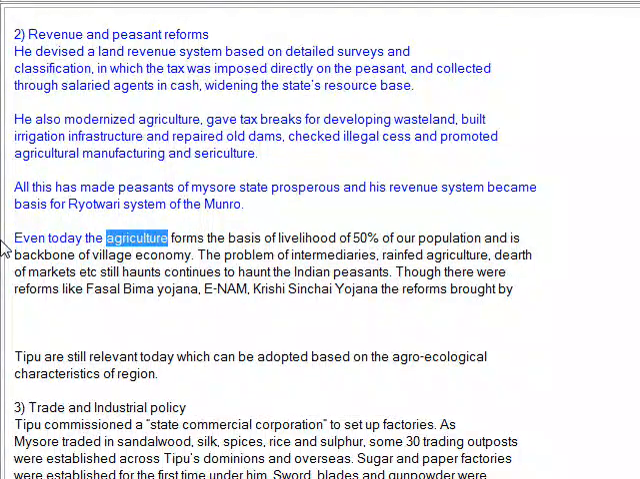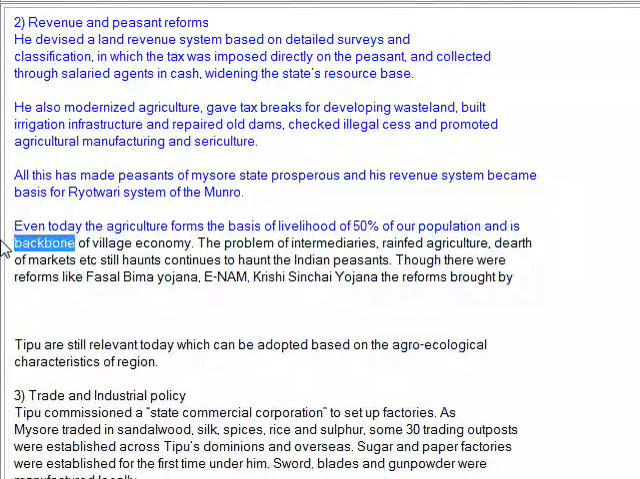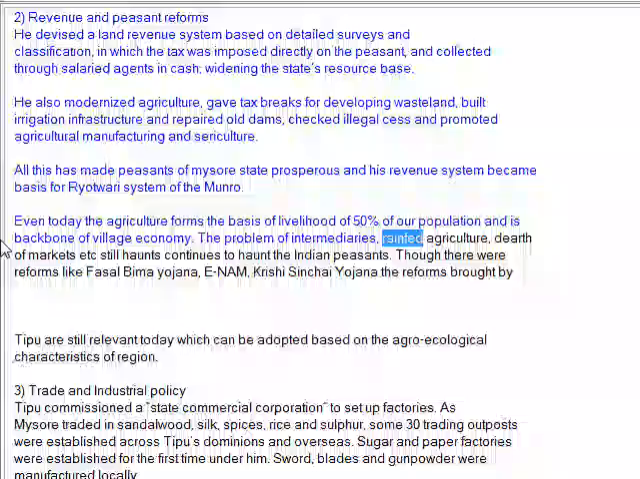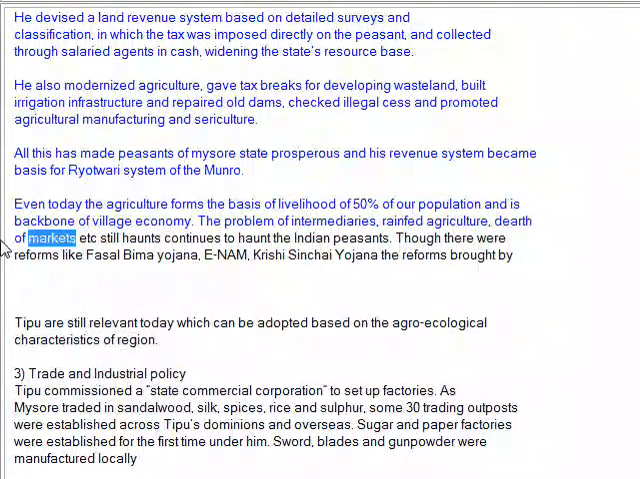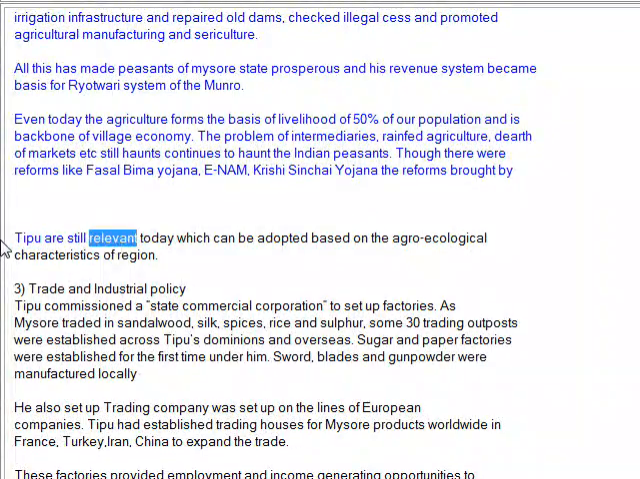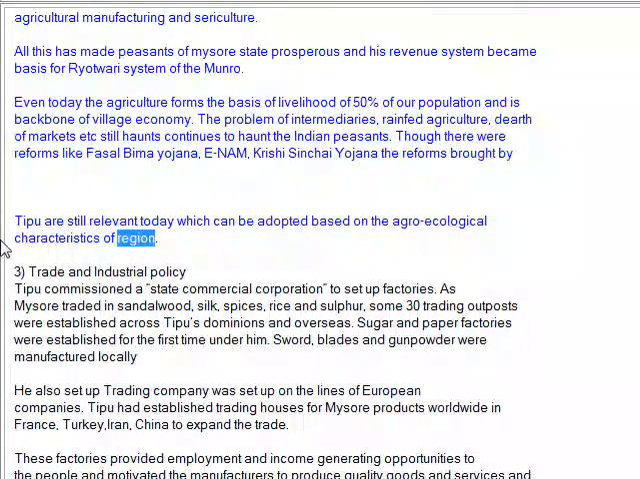Even today agriculture forms the basis of livelihood of 50% of our population and is the backbone of the village economy. The problems of intermediaries, rising input costs, dearth of markets, etc. still continue to haunt Indian peasants. Though there were reforms like the E-NAM, Pradhan Mantri Krishi Sinchai Yojana, the reforms brought by Tipu are still relevant today, which can be adopted based on the agroecological characteristics of the region.